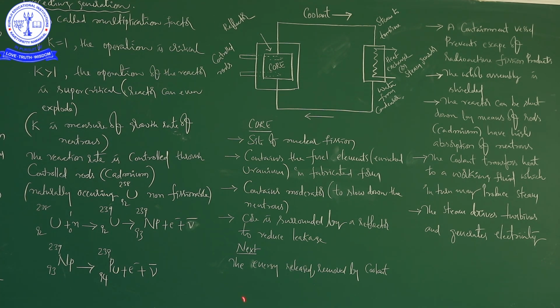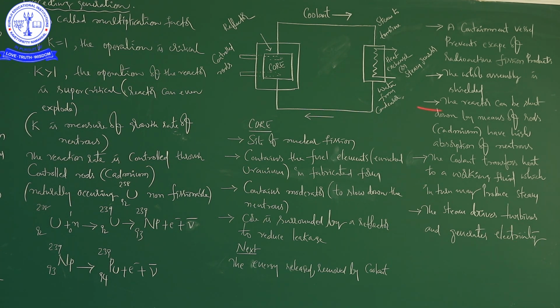These neutrons again participate in fission reactions, and again energy is released. Like this, an enormous amount of energy is released continuously. We utilize that energy to heat the water, then the water becomes steam, the vapor state of water, and the steam helps us rotate the turbines so that they can generate electricity.